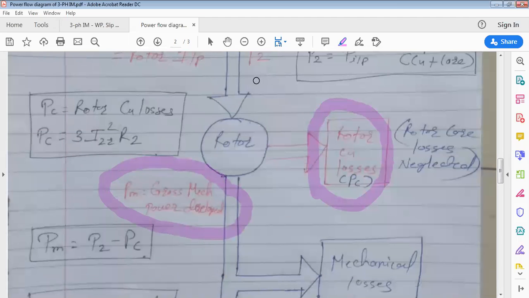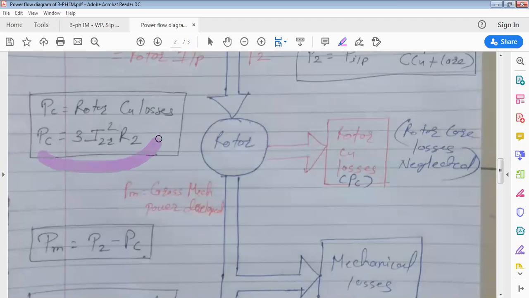So what is the relationship between P2, PC and PM? P2 minus PC is PM. Clear up to this to all of you? Now here, formula written: PC rotor copper loss is 3 times I2 square R2. This is the formula you can use only for slip ring, because 3 times means R phase, Y phase and B phase. 3 windings are there on rotor in slip ring.